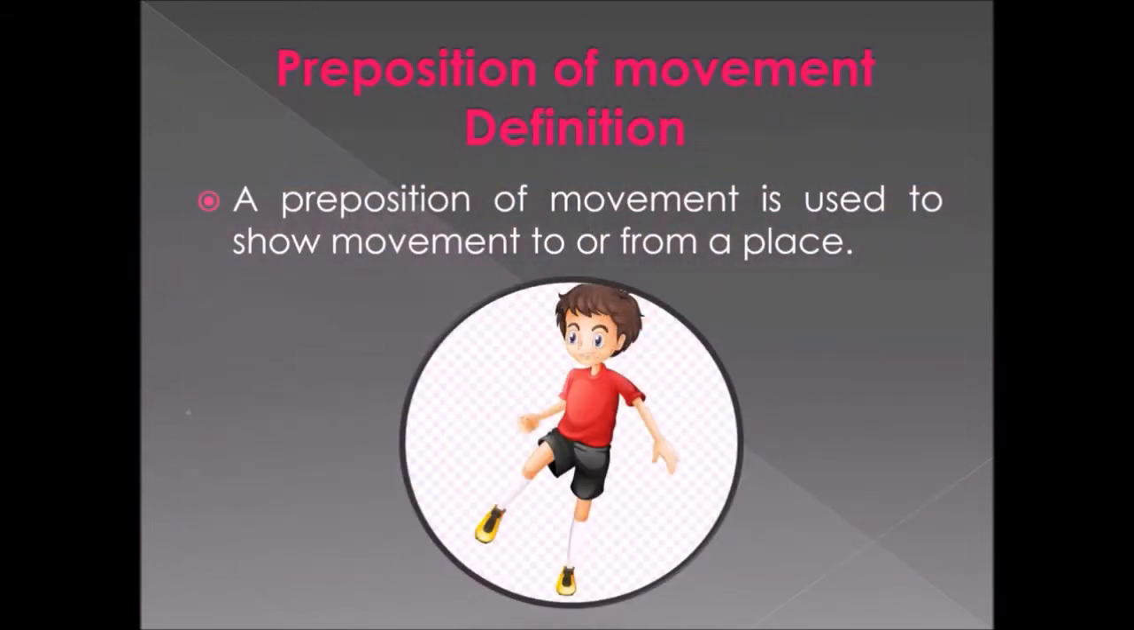Okay class, now we are moving on to the next preposition, that is preposition of movement. This is the third type of preposition under the first kind. So look at the definition given there. A preposition of movement is used to show movement to or from a place. So what does this preposition mark? It tells about the movement of a noun or a pronoun from or to a place in a sentence. So can you understand?